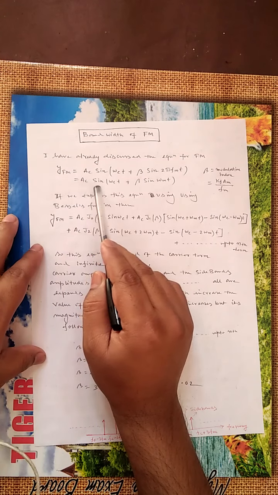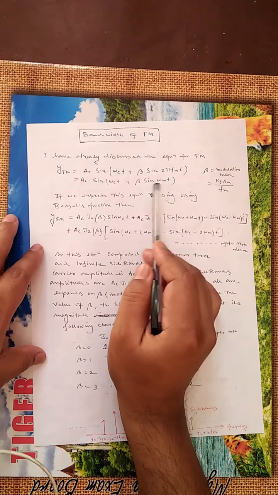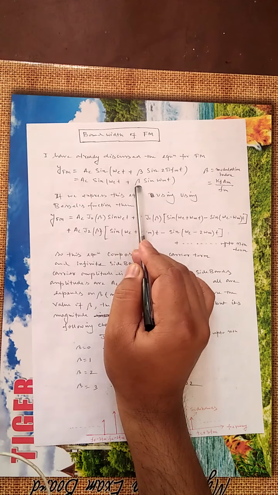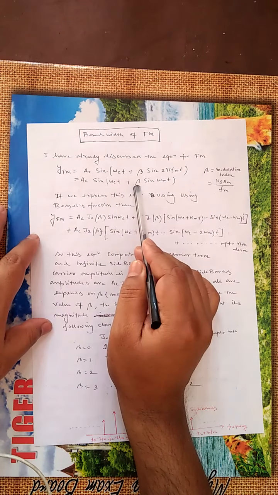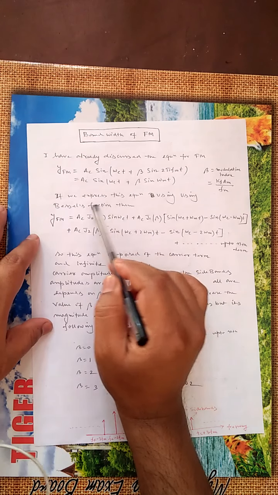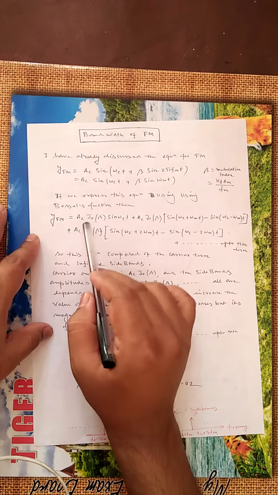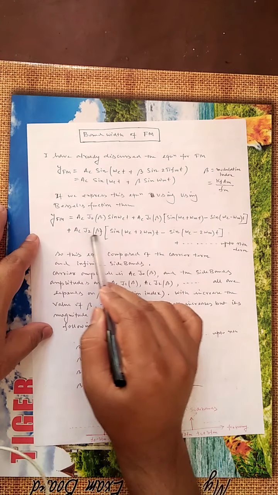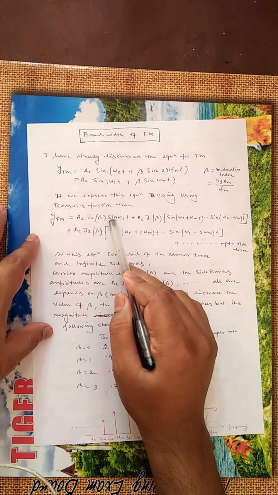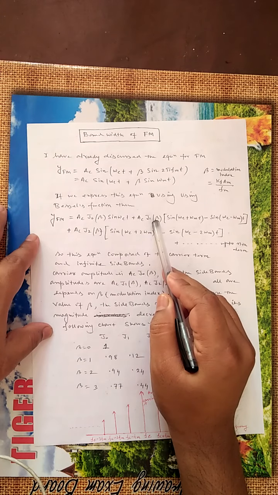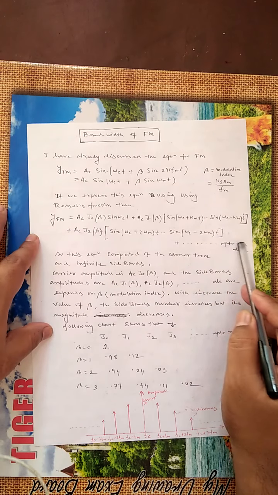This is the equation. Already I have discussed. This is the equation of the FM signal, and beta is the modulation index here. If we express this signal with respect to Bessel function, then we get such a long equation. This is the J0 term, this is J1, this is J2, and this will continue up to the nth term.